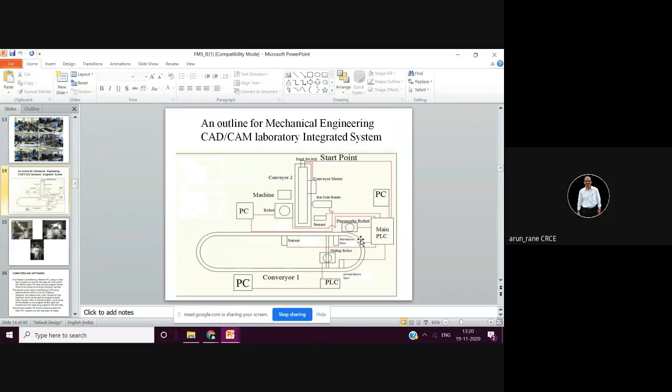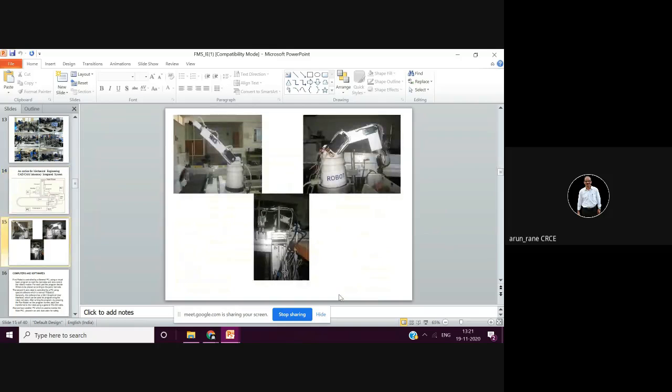So this is again an elliptical layout. Here you have a standpoint, and you have different conveyors. And these are your computers and PLC for controlling these assemblies. These are the different robots. Robots form the heart of the FMS system.